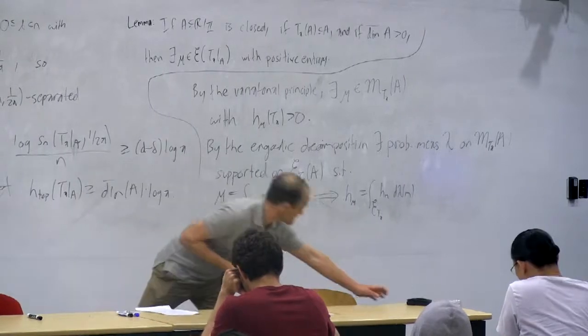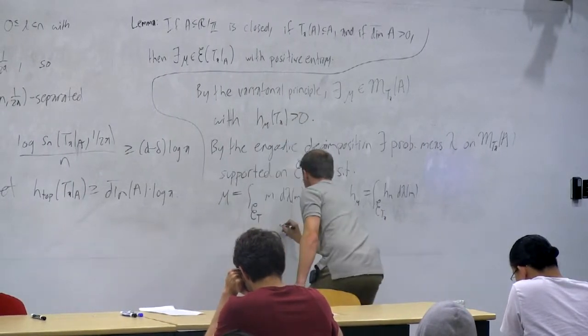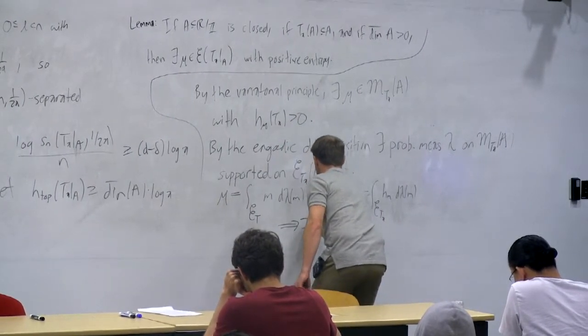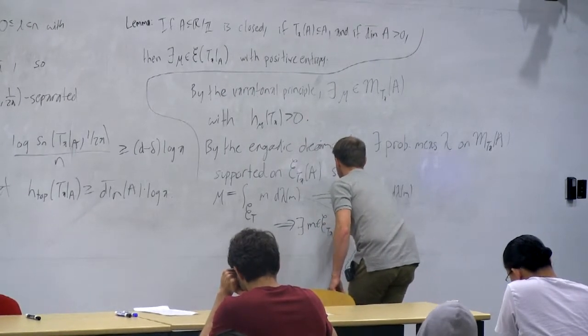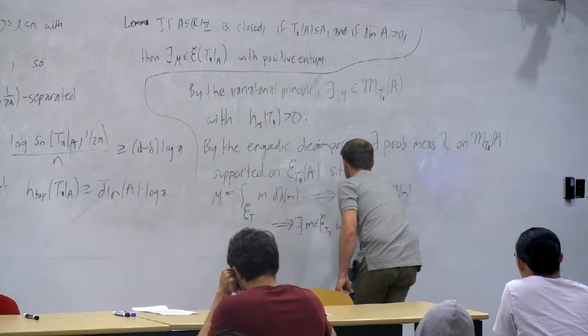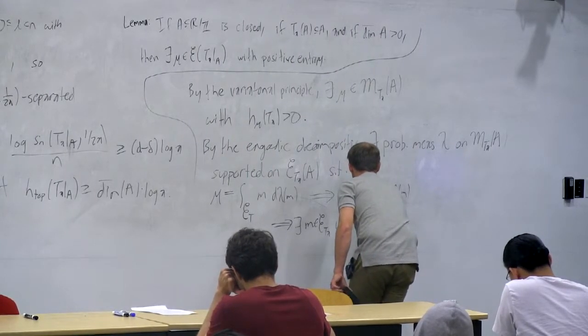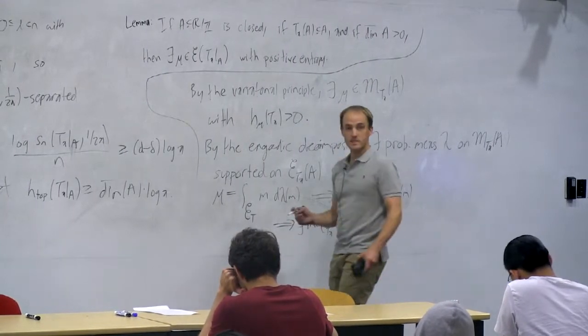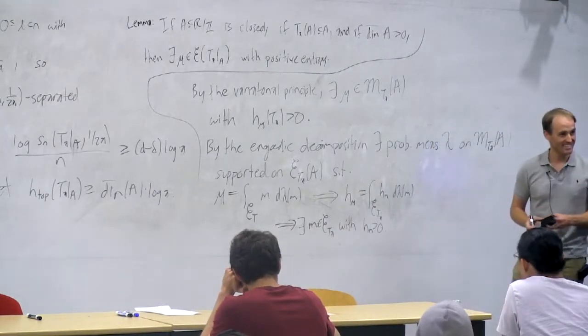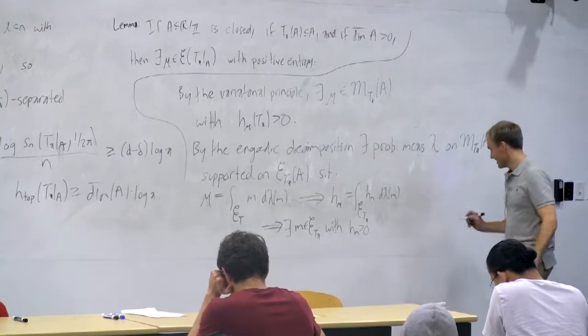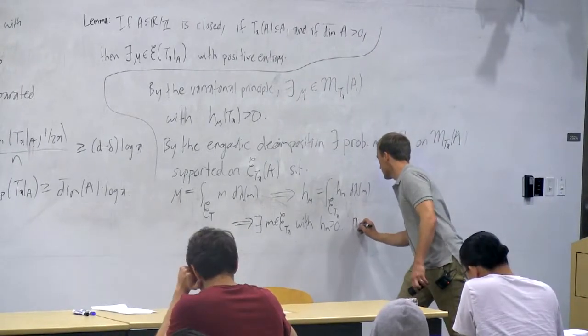I'll find a place to write down the conclusion. So that implies that there exists a measure in the ergodic measures with positive entropy. In fact, it implies that there's a positive lambda measure set of such measures. So there's one at least. And that's the end of the proof.